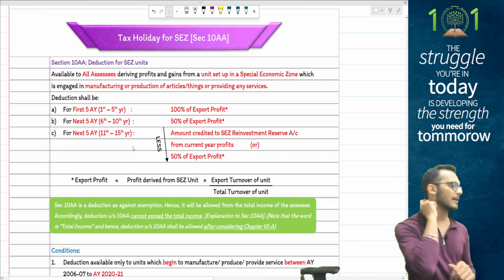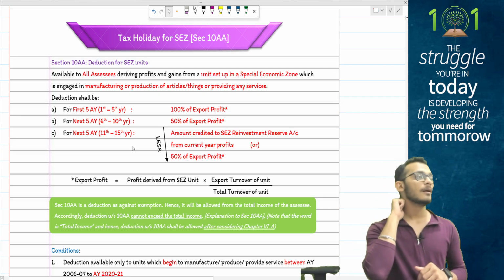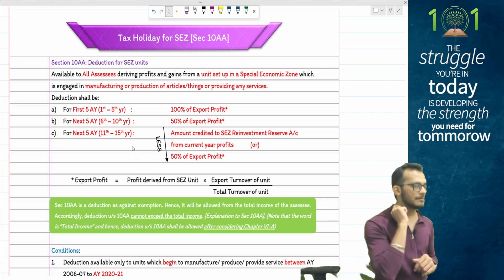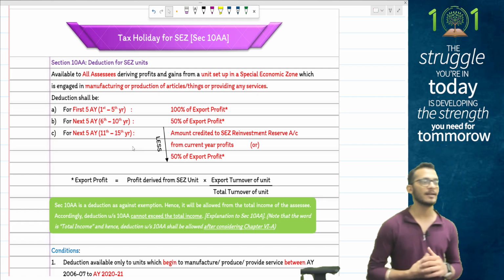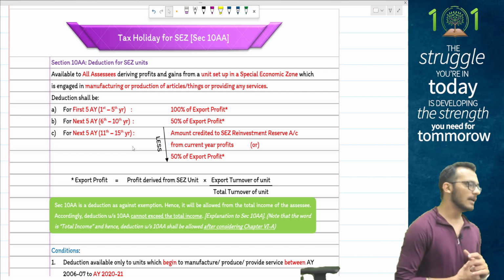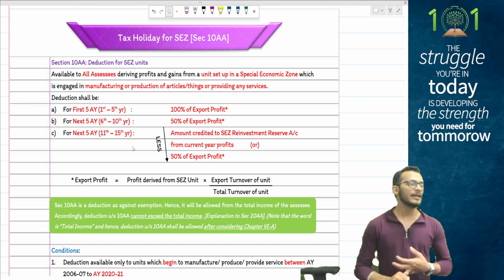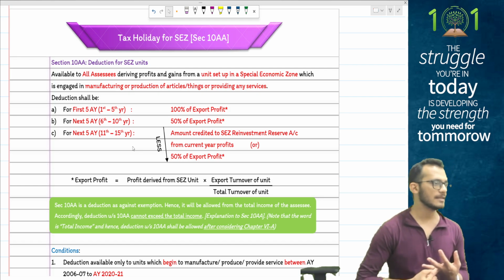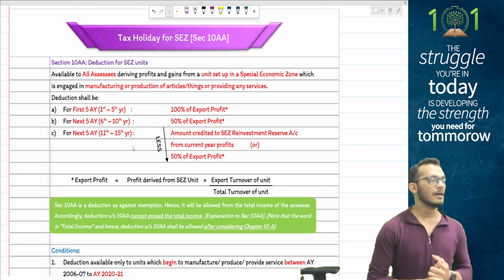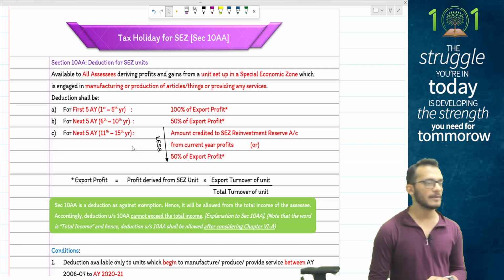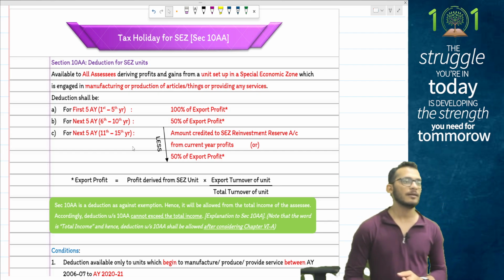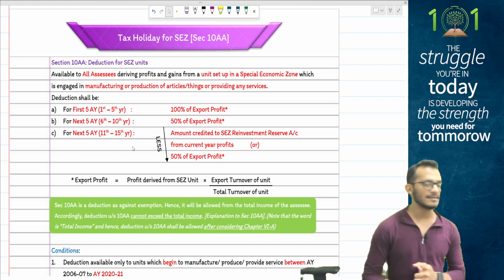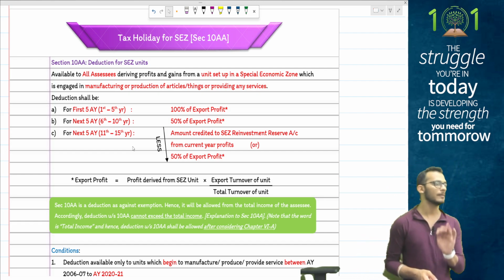After this is your tax holiday of 10AA, which says that if you are opting for the normal regime, and not going for special regimes, you have something called section 10AA deduction if you have an SEZ unit. For your exams, people, the only year applicable is after 5 years, which means for your exam the deduction is 50% of the export profits, where export profit means profits of only the SEZ unit into ETO of the SEZ unit divided by TTO of the SEZ unit. This is what the section says. So it's profit into ETO by TTO only of the SEZ unit.